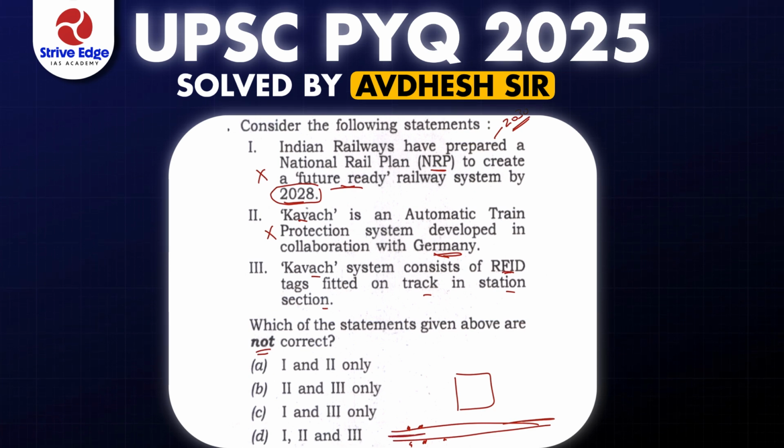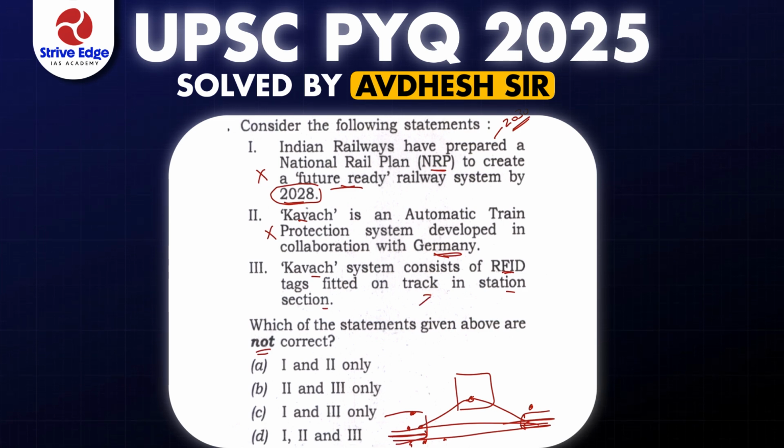Once trains come from both sides, these tags connect with the central system and try to put brakes on the trains. Both trains automatically get the brake system applied, and the collision is avoided. So this statement is right.